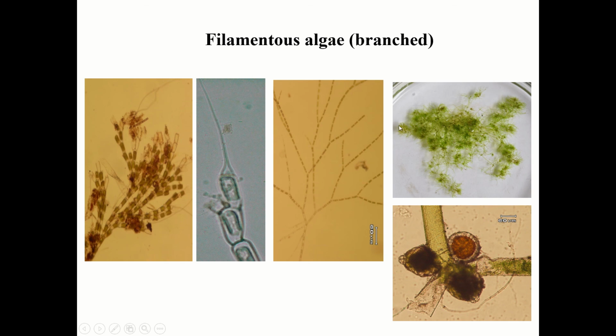Now filamentous algae which are branched. So we have seen the above were the unbranched algae. Now this is the branched algae. So this is Bulbochaete. You can see the chaeta present on this. This is the habit. Now this is one enlarged part. Then this is also another algae.